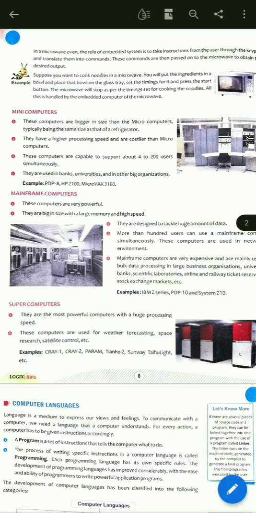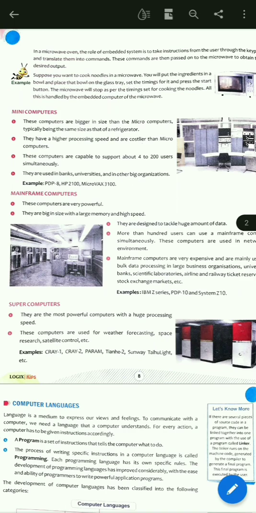Students, now we will study about mainframe computers. These computers are very powerful. They are big in size with large memory and high speed. Okay, so these computers are very powerful, meaning they are more powerful than mini computers and microcomputers. Okay, they are big in size with a large memory and high speed. The size of these computers is very big.